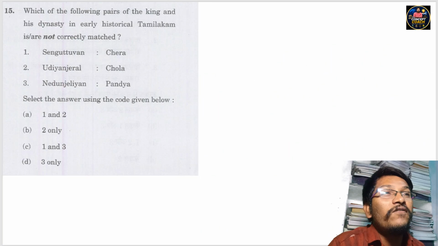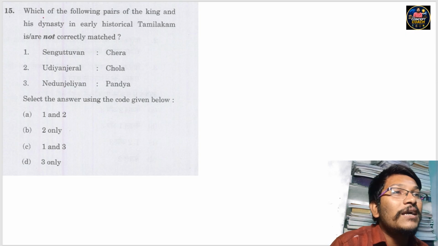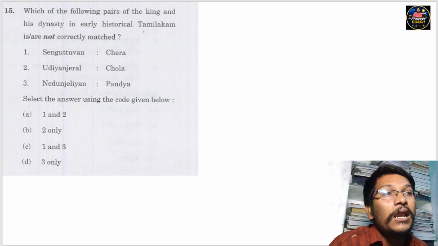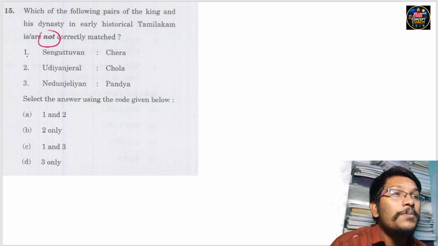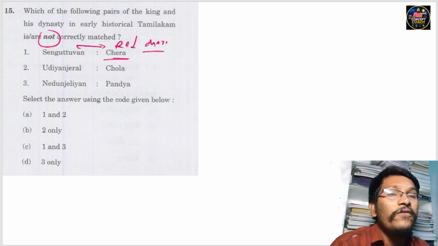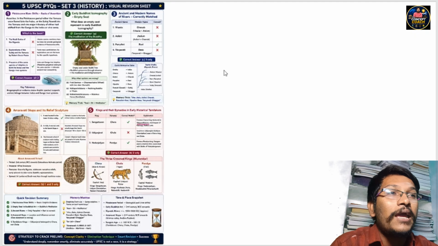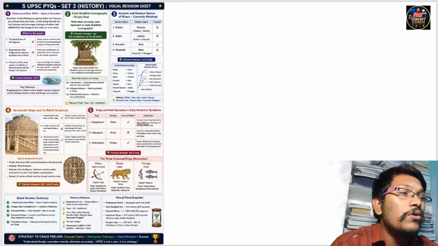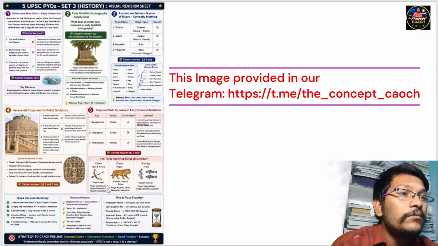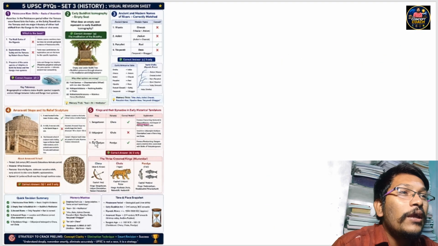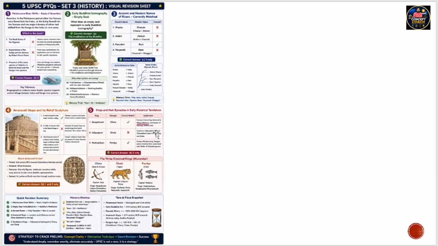So now let us move to the 15th question. Which of the following pairs of king and his dynasty in early historical Tamilakam is or are not correctly matched? Coming to option 1, Senguttuvan belongs to the Chera only. He is known as Red Chera. If you want more information about him, we have provided it as a visualization diagram here. So you can watch the information here.